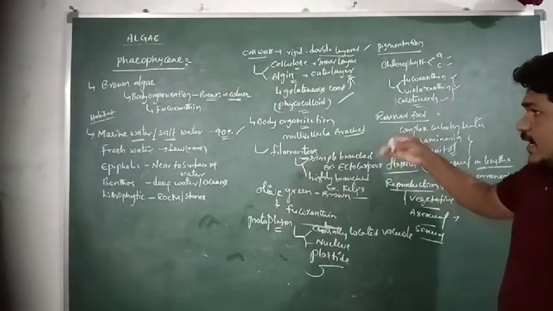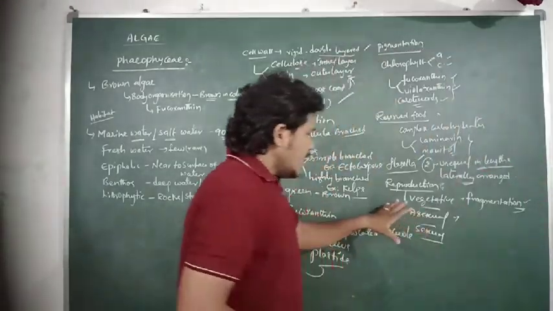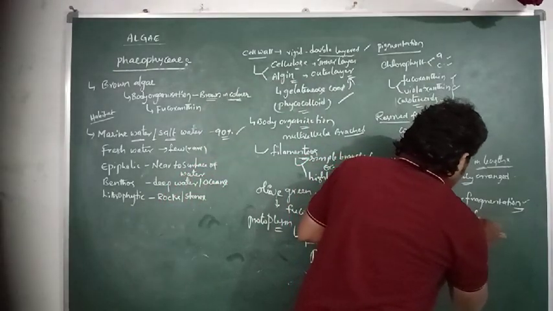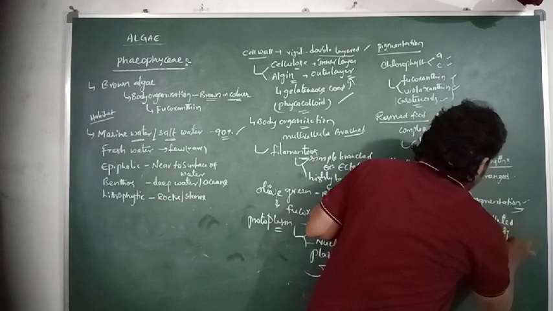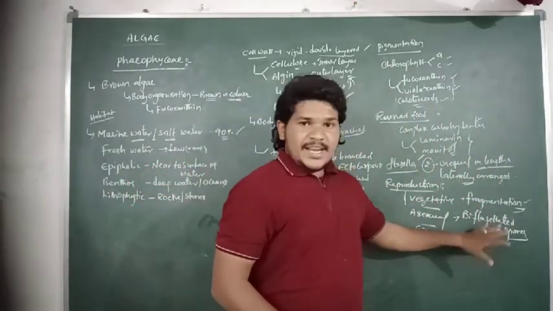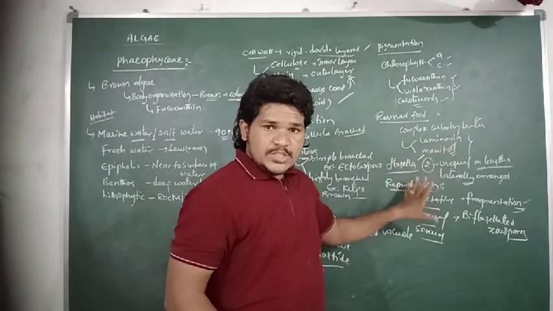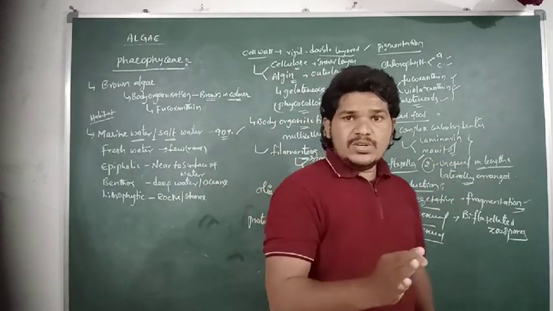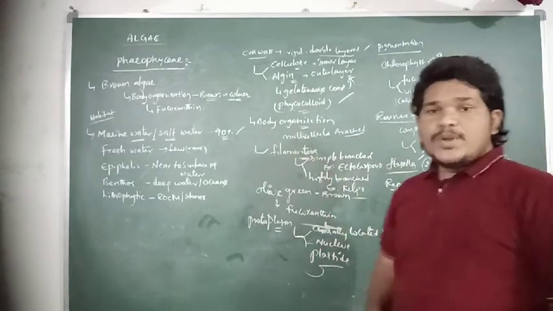And then in Phaeophyceae, some species of brown algae can asexually reproduce by biflagellated zoospores. Biflagellated means there are two flagella in their body organization. That kind of zoospores are produced in the zoosporangia. So these also act as asexual spores in the asexual reproduction of brown algae.